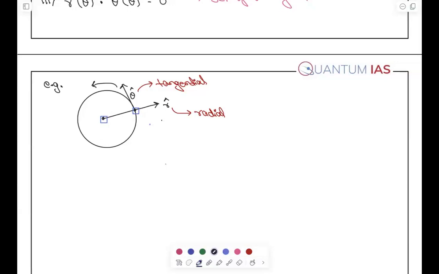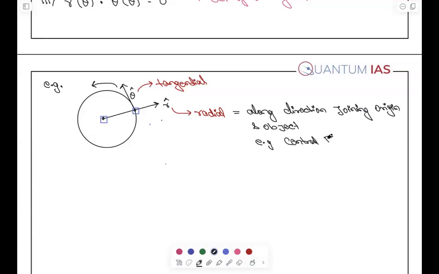So radial is along the direction joining origin and object. And all this we will be seeing in central force motion, a very beautiful topic of mechanics.